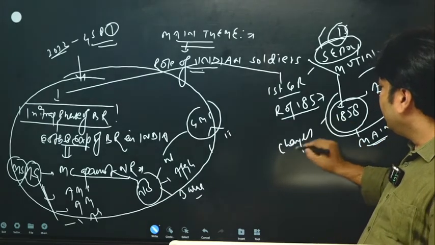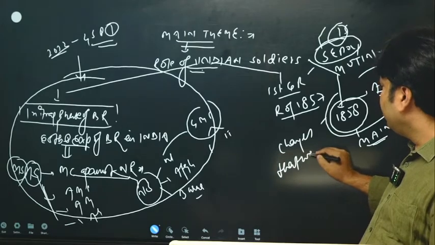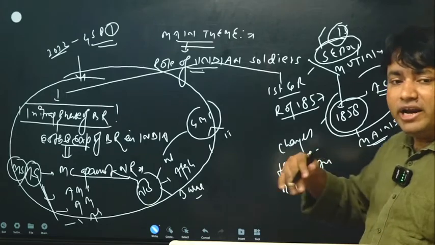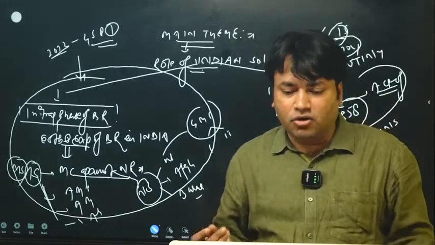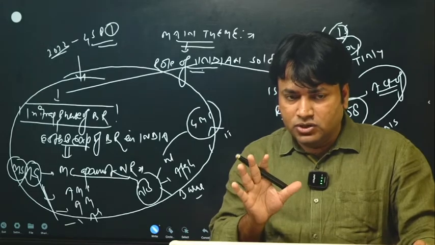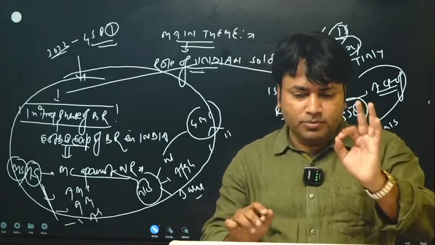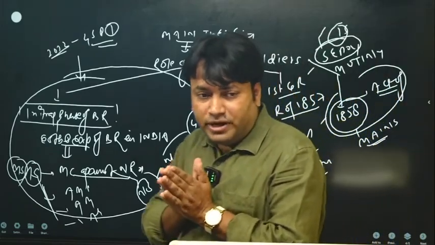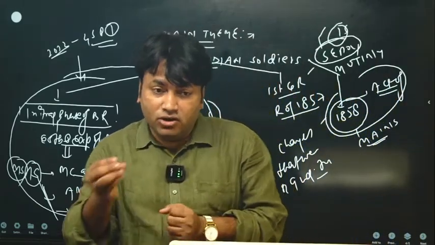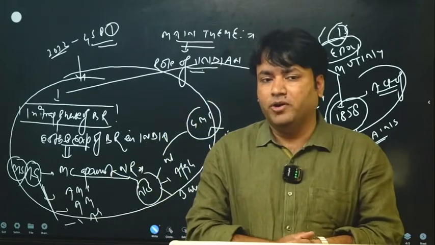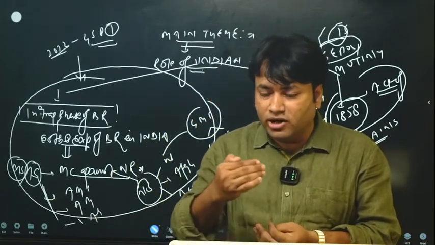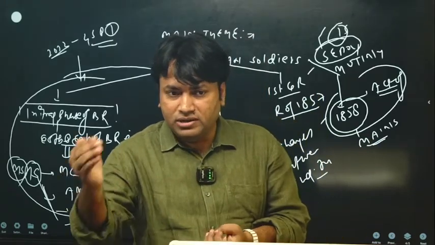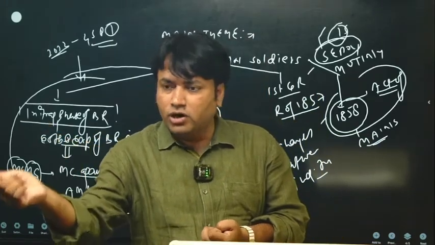What are the important changes that were introduced in the British Indian Army after the 1857 revolt by the Act of 1858? So what are the important changes? The first important change was that in 1858, the British Indian Army was reorganized very carefully, because the main intention was to prevent the occurrence of the same kind of revolt again.